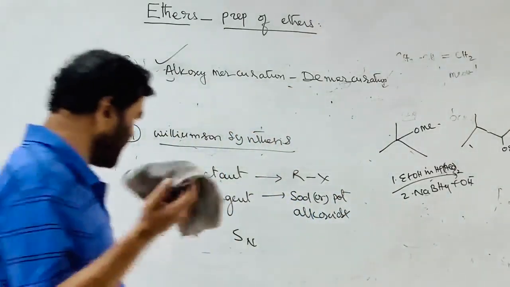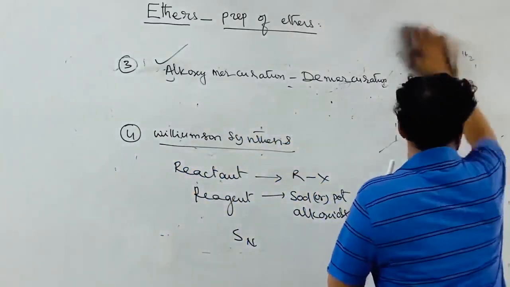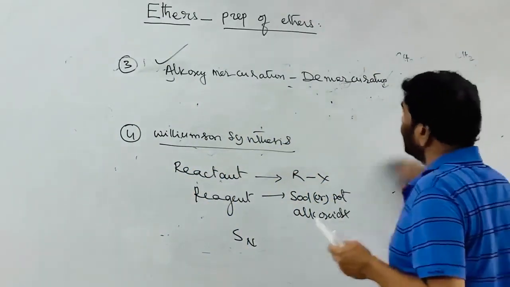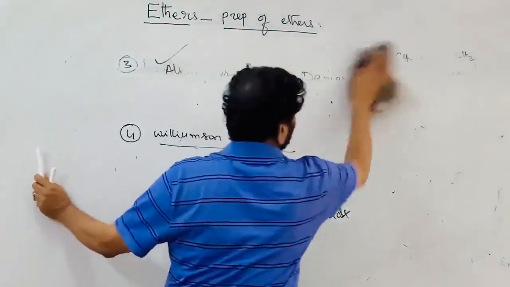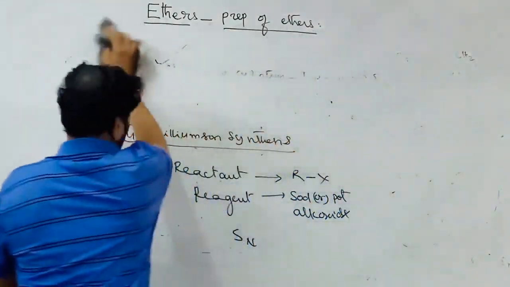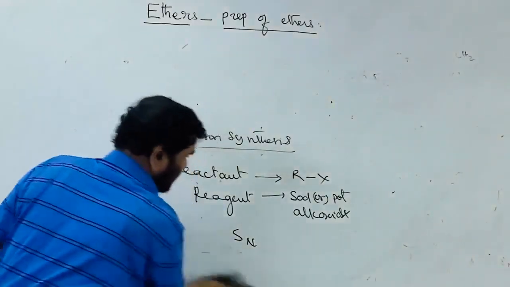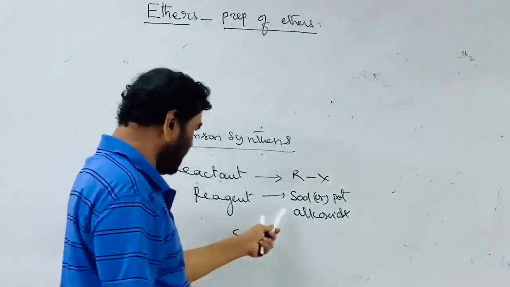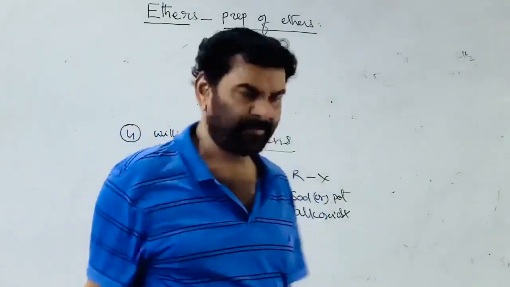The problem with this is that the alkoxide ion is a very strong base.